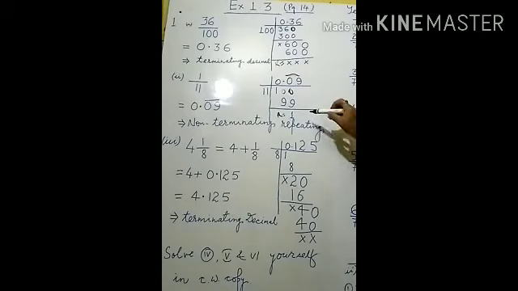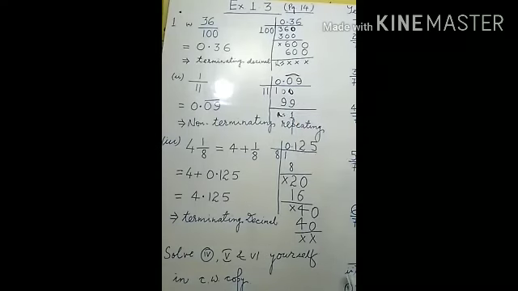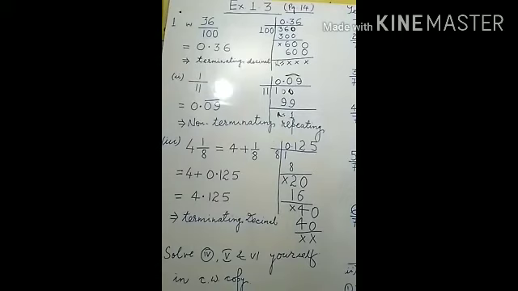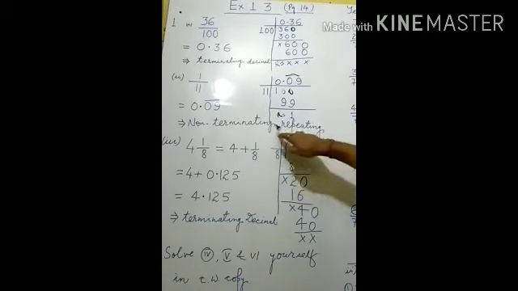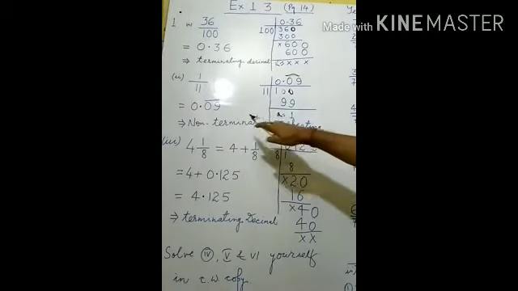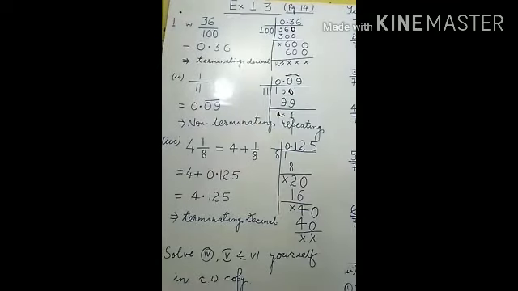Now see, in this process, every time the value of the remainder is not 0. Always you will get a remainder greater than 0. If this type of decimal is there, it comes in the category of non-terminating, and this one is repeating. Which one is repeating? 090909. So this one is in the category of non-terminating repeating decimal. So 1 upon 11 equals 0.09 bar, and this one is non-terminating repeating.